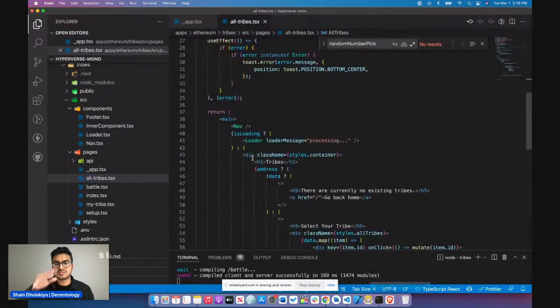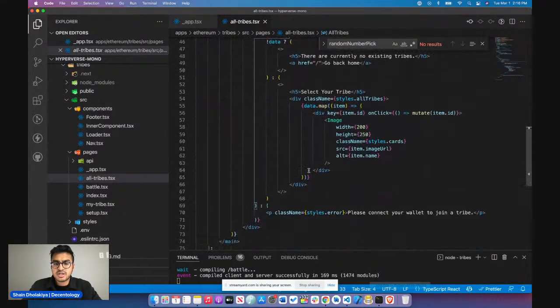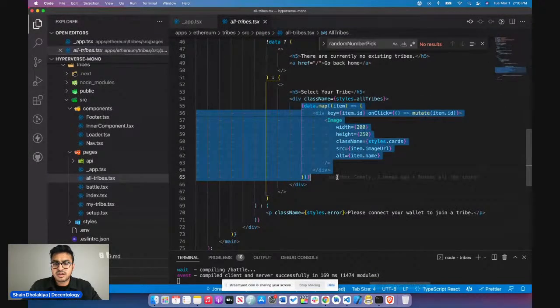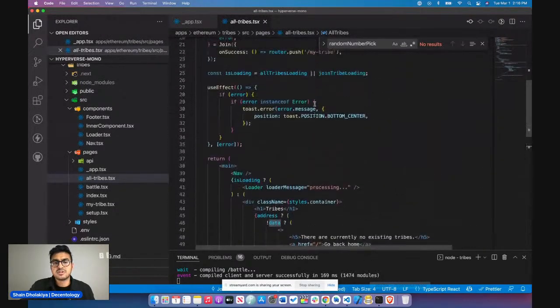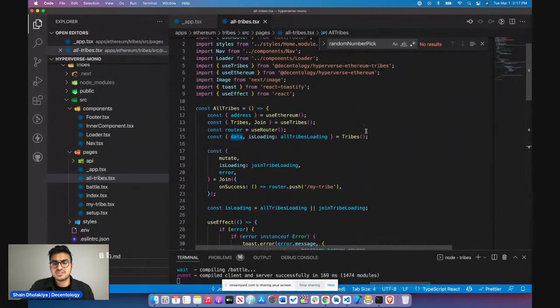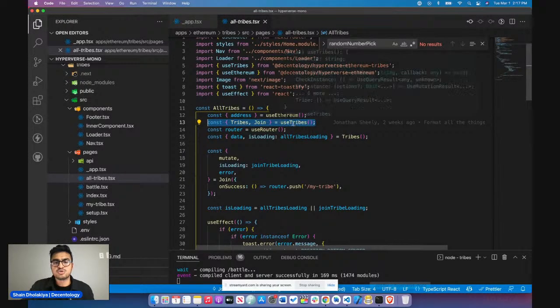And this is where the processing was happening, and it was actually fetching data from the smart contract. If we scroll down here, you can see that it's mapping through some sort of data, right? And we see that it's showing each image, so we know this is related to showing those tribes. So where are we getting this data from? If we scroll up here, we see that it's one line. All it's doing is calling this tribes function. Now, where is tribes even coming from? It's coming from the useTribes hook.